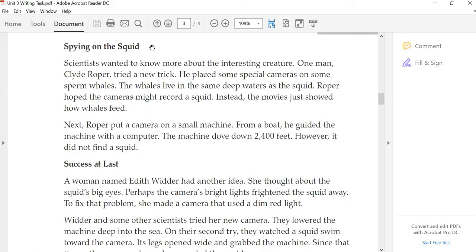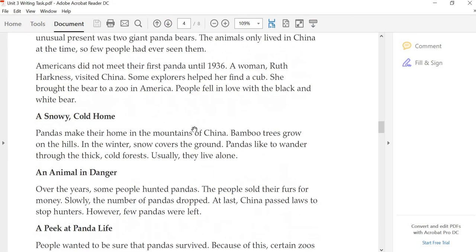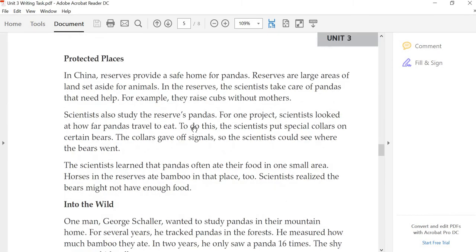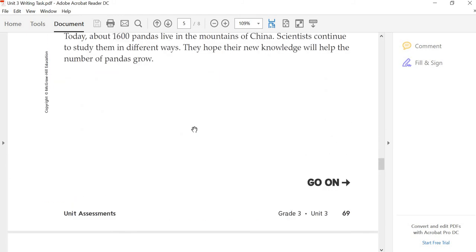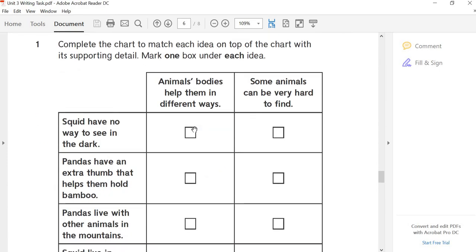Okay, now the second source is an uncommon treasure. It's about the panda bears. Okay, that's a great article too. So what you're going to do, you're going to read both of those articles, and then you're going to be doing this chart. Now, every time we come to a chart like this, everybody goes, what? I don't know what to do. Well, let's look at what it says.